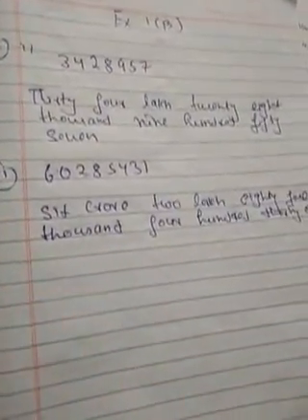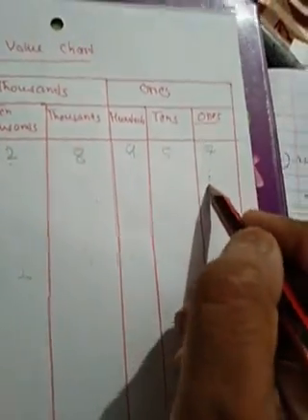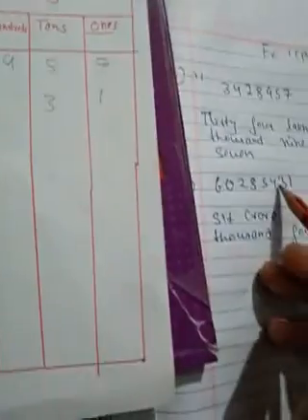Now you have to place the numbers on a place value chart. Now 1 will come on the ones place, 3 on the tens place, 4 on the hundreds place.